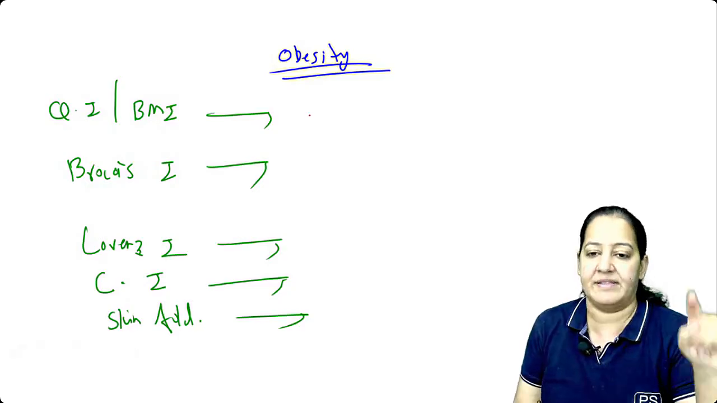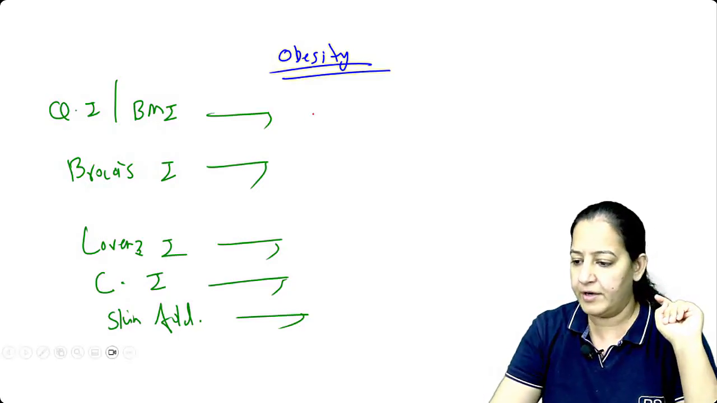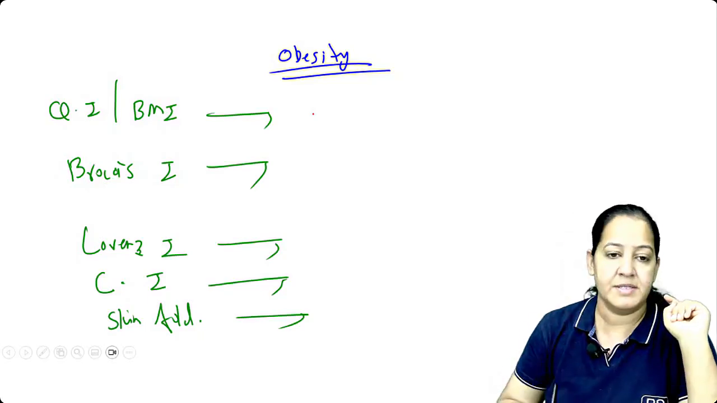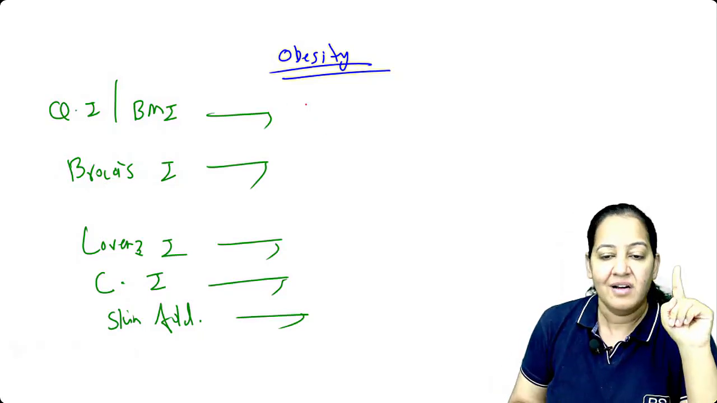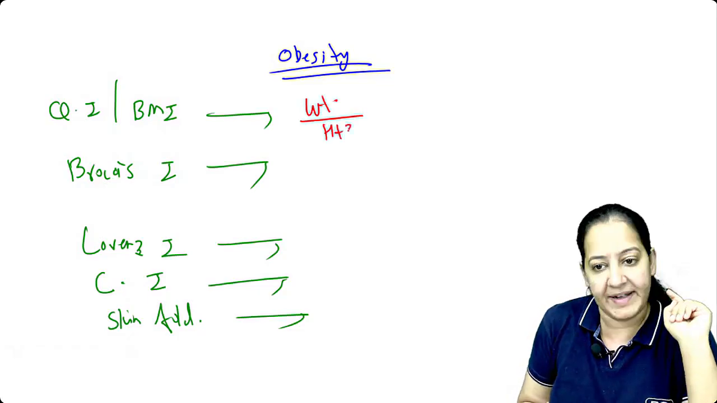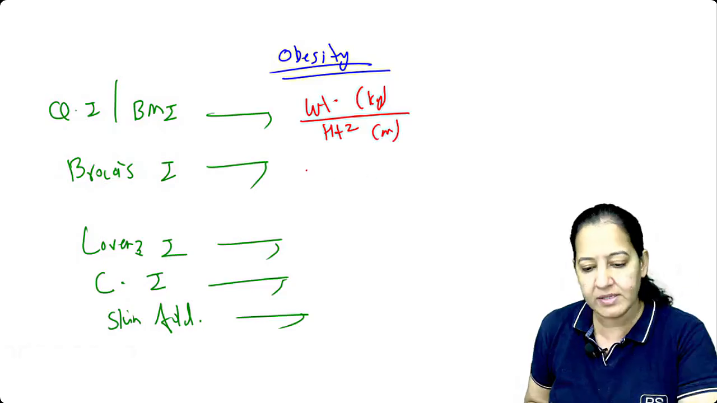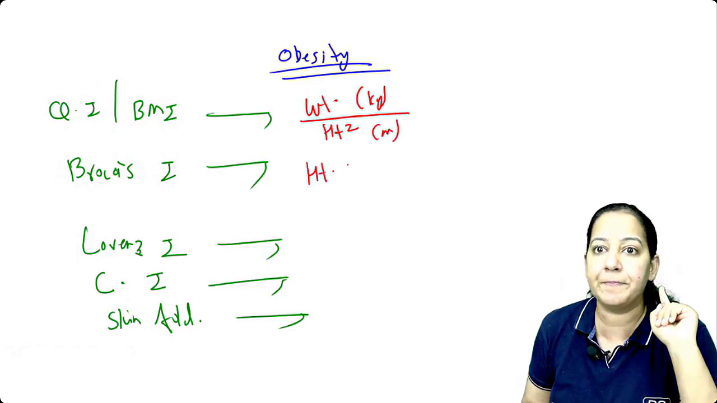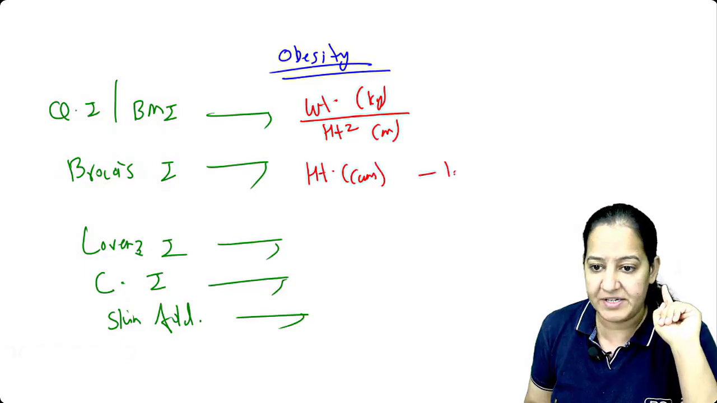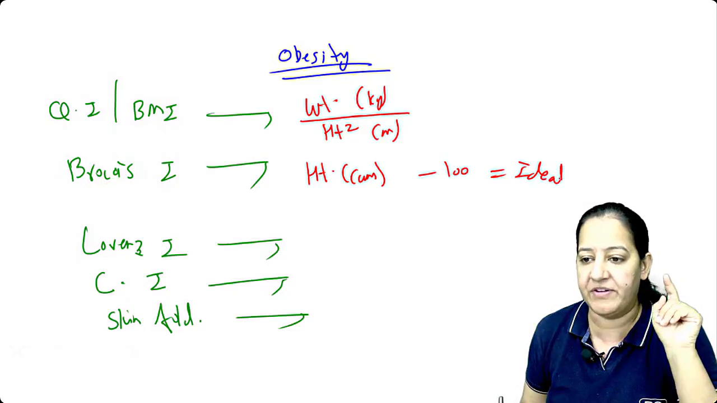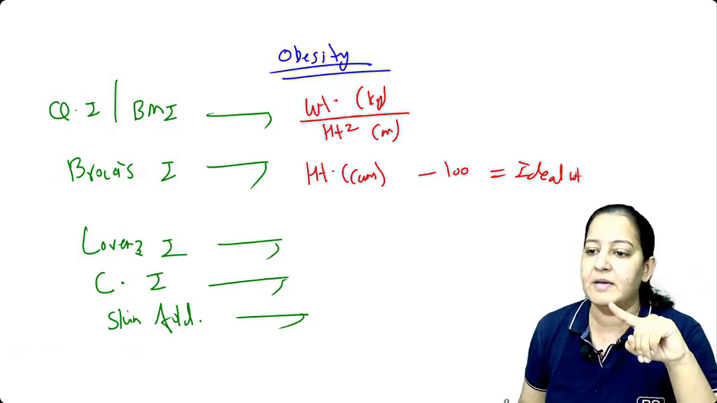For the Quetelet index, I told you the formula: weight upon height squared. Hannah, you have to tell me the units also. The weight is in kg, the height is in meters here. For Broca's, I told you it's height in centimeter, not in meter, minus 100. Hannah, that is the ideal weight. Like for me, it should be 55: 155 minus 100 is 55.